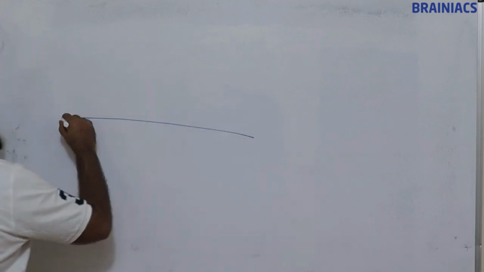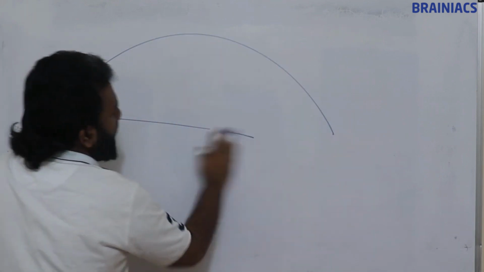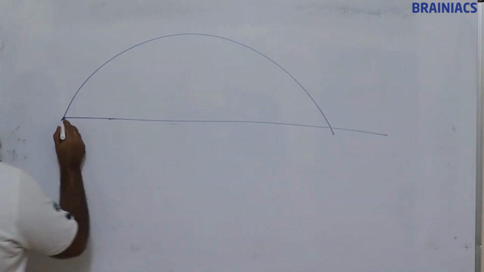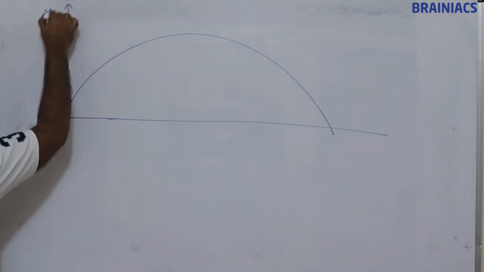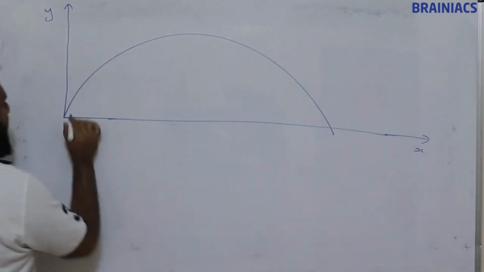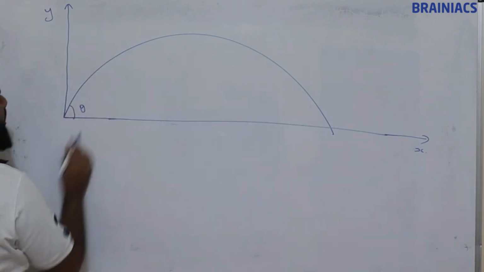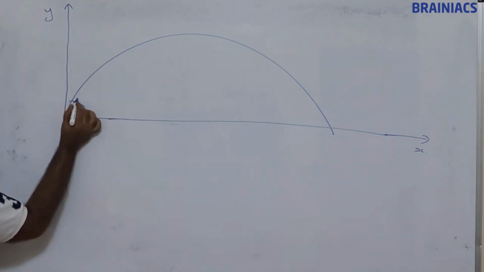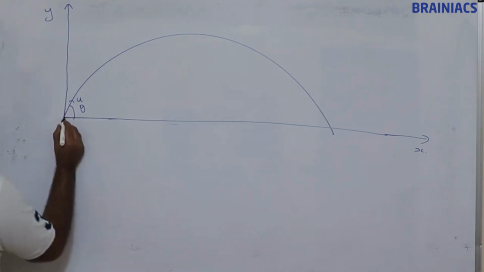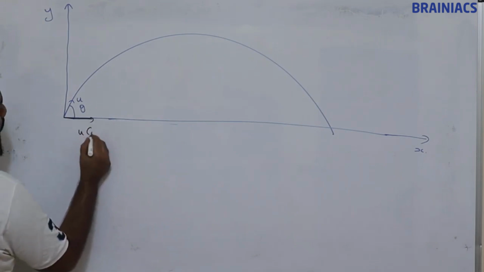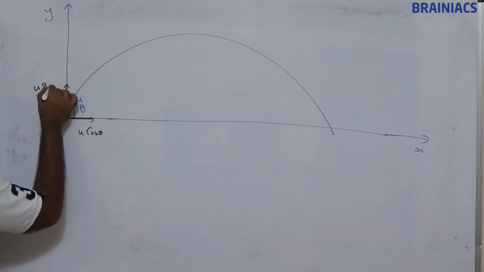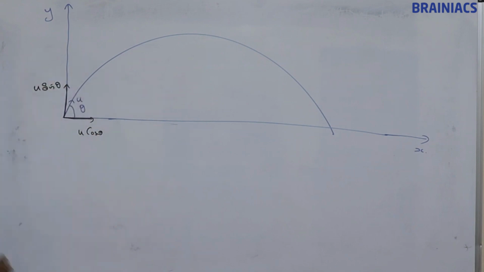Now see, if this is a projectile motion, if we consider this as the y-axis and this as the x-axis, and this angle is theta and the initial velocity is u, then this is u cos theta and this is u sin theta.